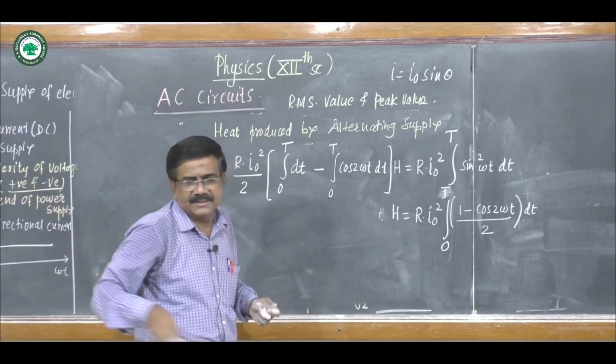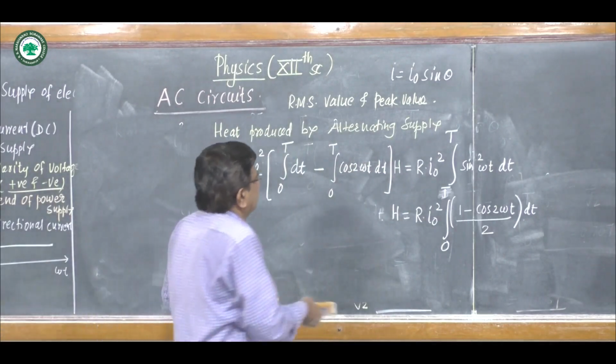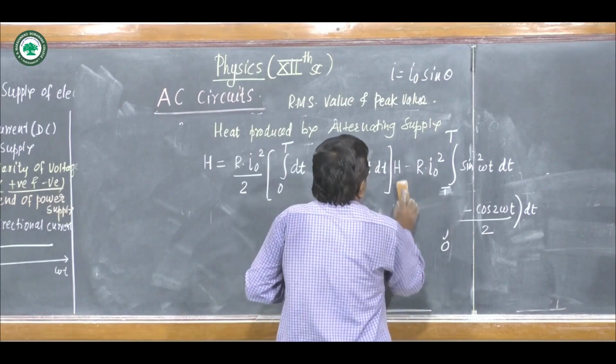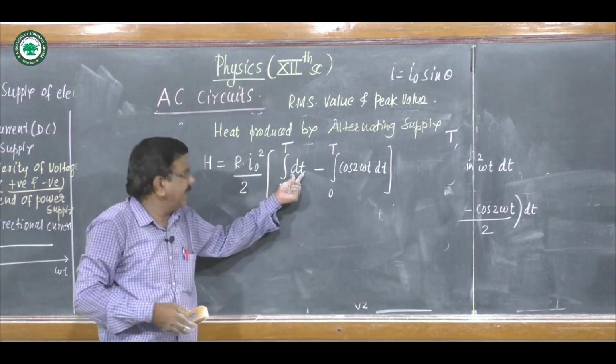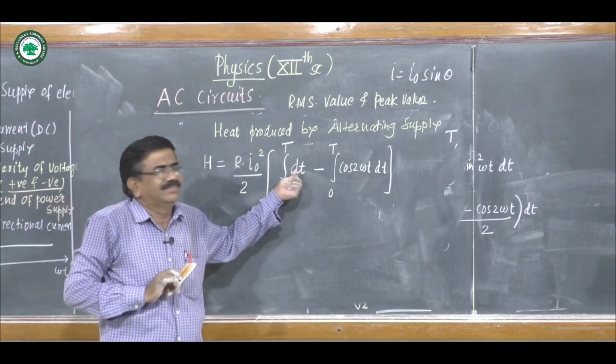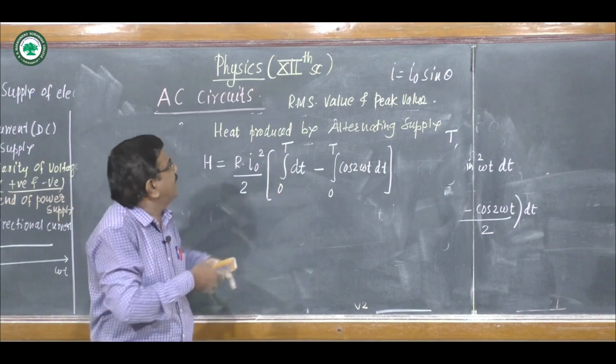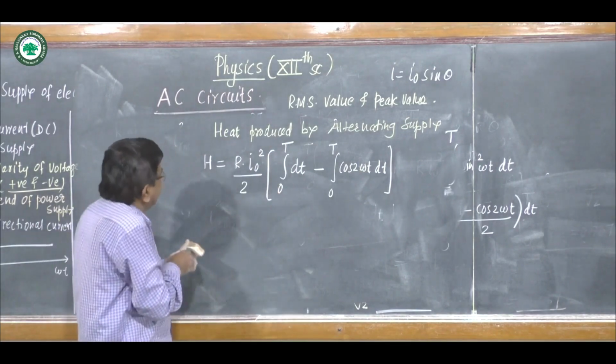We solve this part. The integration of dt is t, and for these two limits that value will be capital T. Very simple,